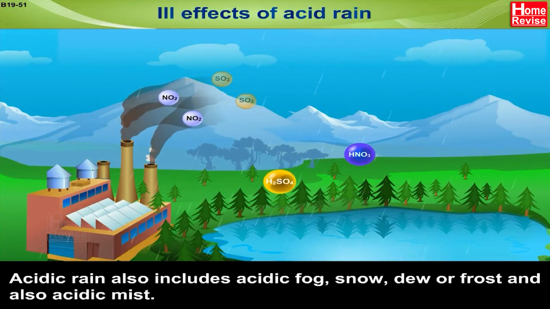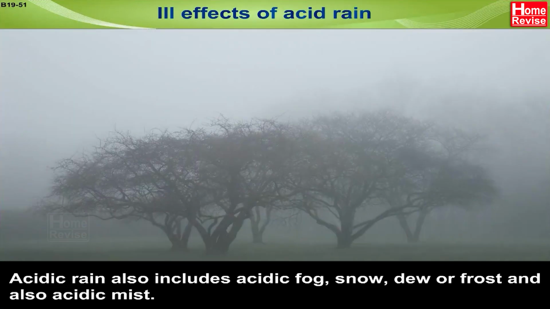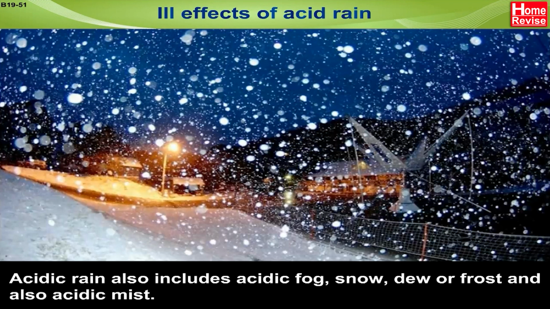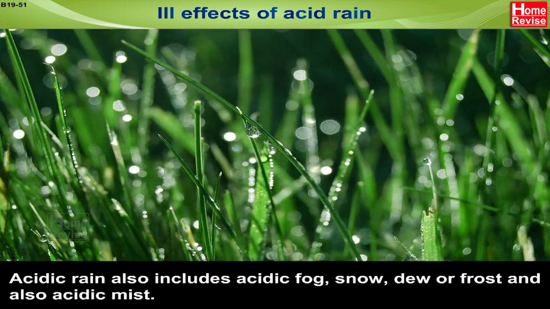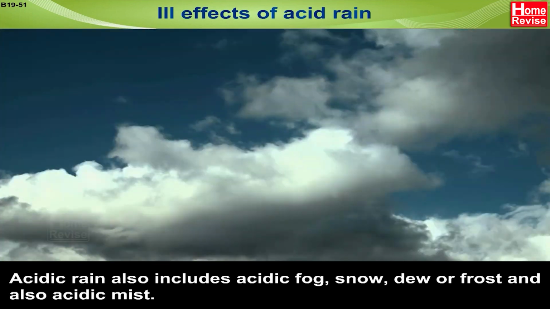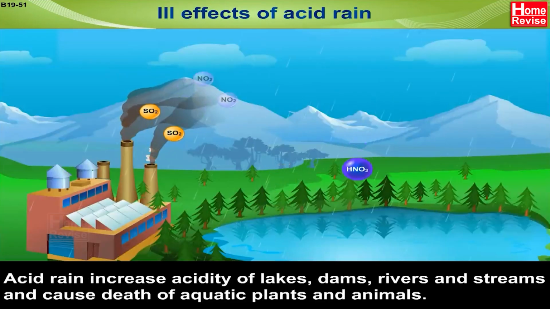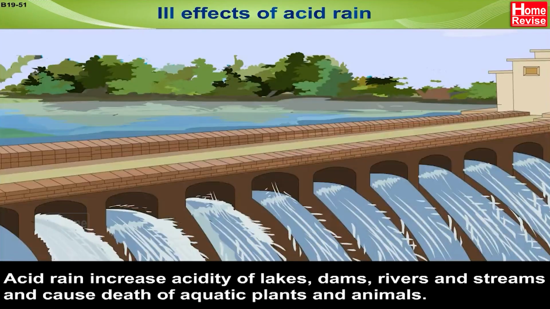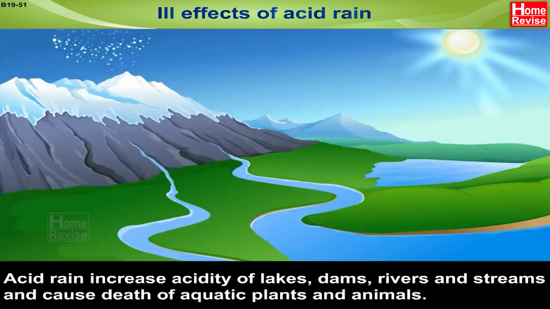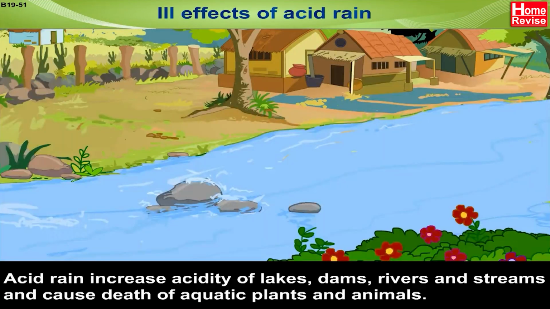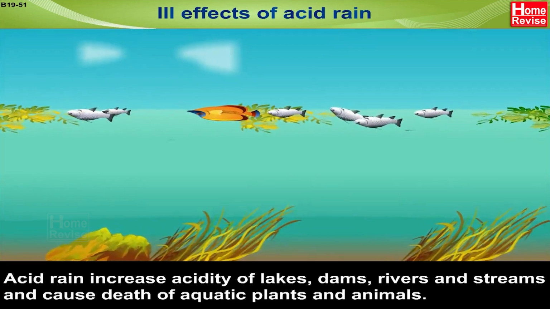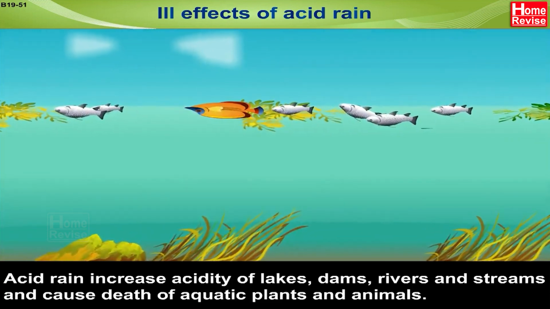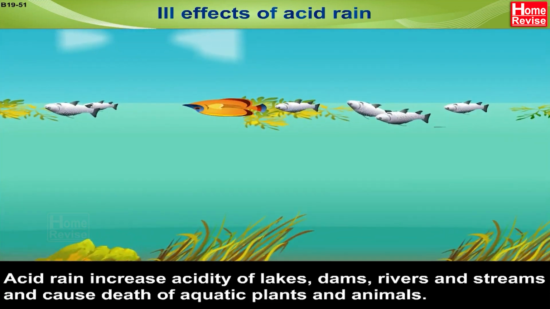Acidic rain also includes acidic fog, snow, dew or frost, and also acidic mist. Acid rain increases acidity of lakes, dams, rivers, and streams, and causes death of aquatic plants and animals.